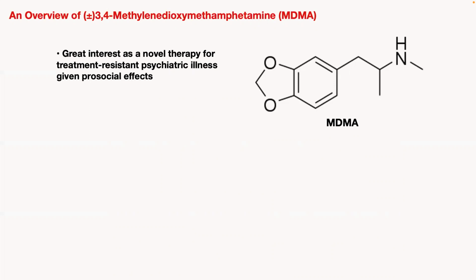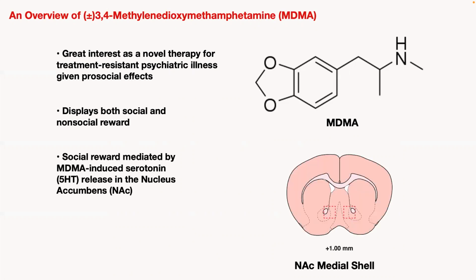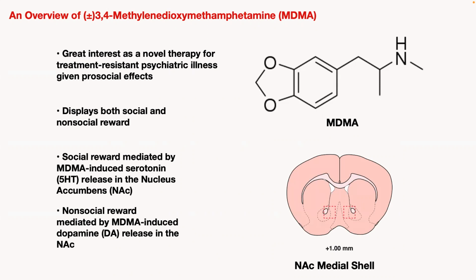Yet, MDMA displays both social and non-social reward, perhaps explaining its potential abuse liability. While MDMA's prosocial effects require serotonin release in the nucleus accumbens, its non-social reinforcing properties are mediated by dopamine release in the same structure. Yet it is unknown how these behavior-specific neurochemical actions relate to circuit physiology across the brain.